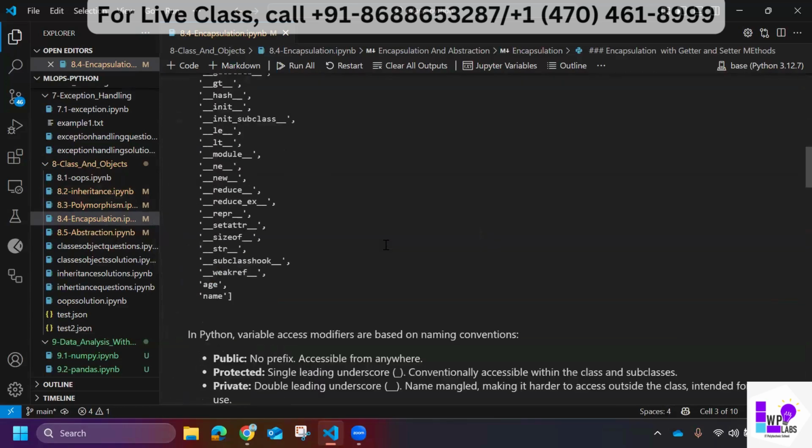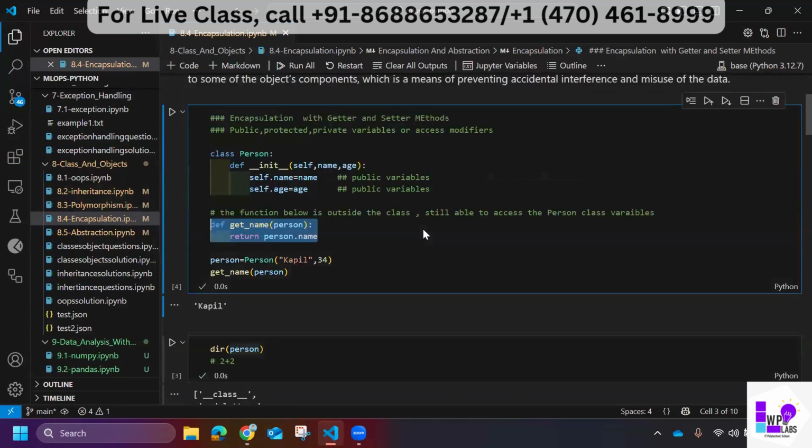Okay. How do you know these are the public variables? Is it the access specifier? See, this is my class. If I do a tab, everything is associated with this class, right? If I do a tab, this is outside of the class. If something is outside of the class and I am still able to access these variables, that means anybody can access these variables, right? Because I'm not associated with this in any way.